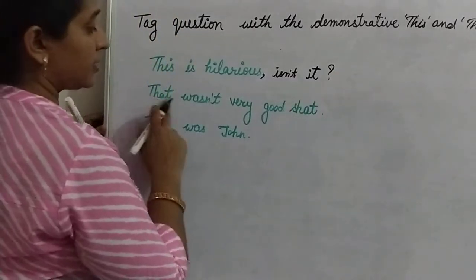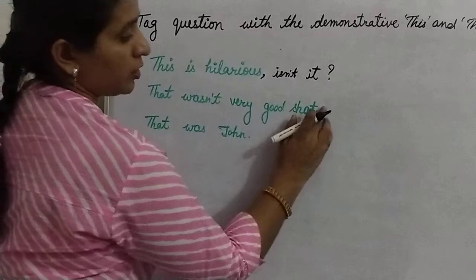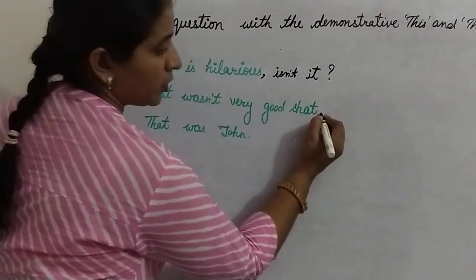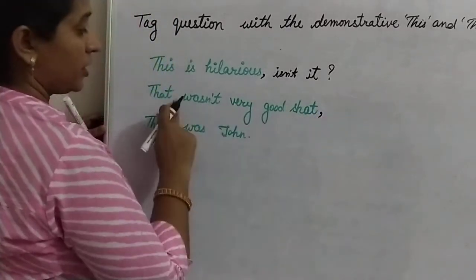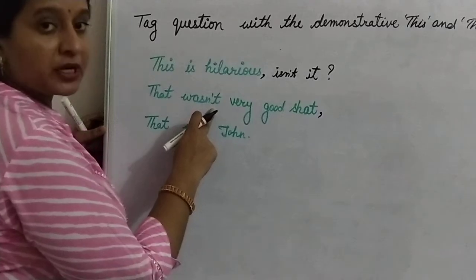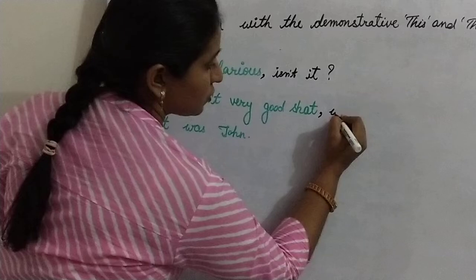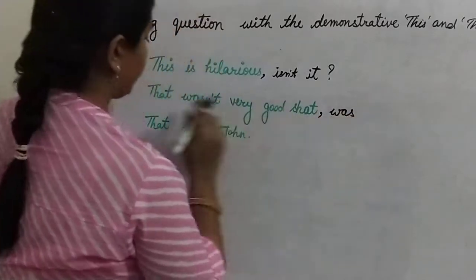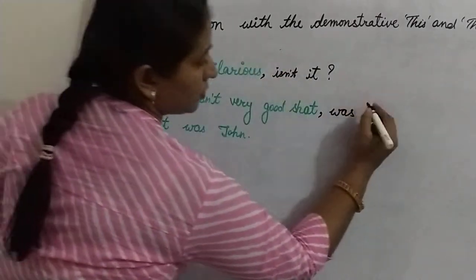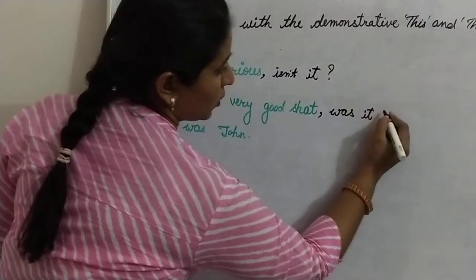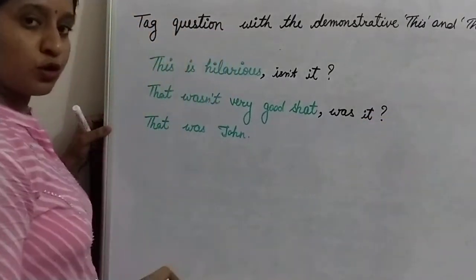Next is: that wasn't a very good shot. Remove full stop, use comma. Here you can see your statement is negative, so you have a question tag in positive: was, and that changes into it. Was it? And at the last, question mark.